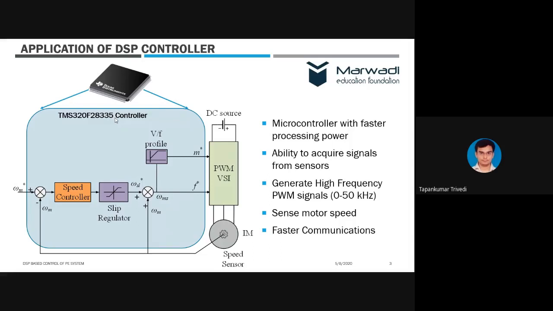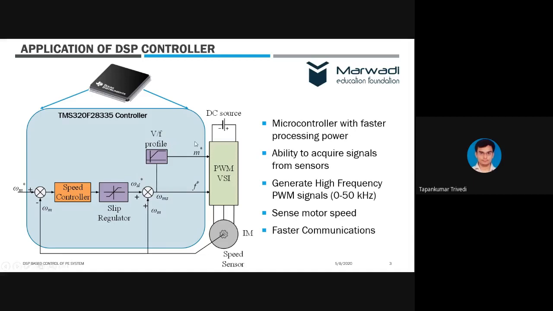Now, what is expected from this DSP controller? Different controllers come with different peripherals and different features, so it is not necessary that we can use any controller for any application. We must take that into consideration. We need to choose the microcontroller depending on our application. Now, what are the expectations from this application as well as the other applications which we discussed? One, it should be a microcontroller with faster processing power. It should have very fast processing power.